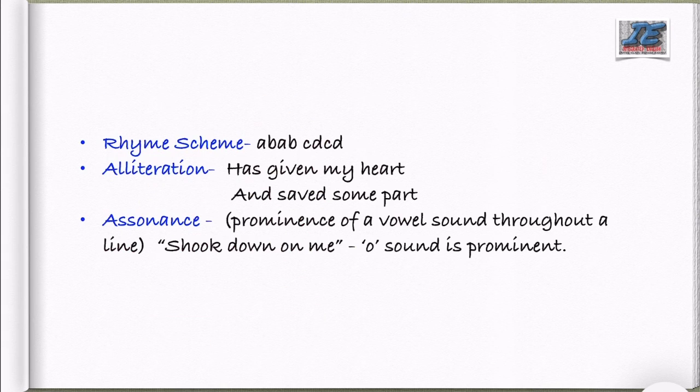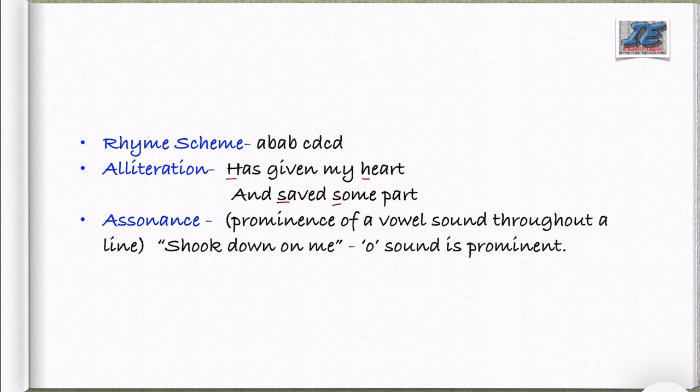Now, next figure of speech used here in this poem is alliteration. Alliteration is repetition of consonant sounds. This we can find in has given my heart. Okay. So here alliteration and saved some part. S repeated. So here alliteration.